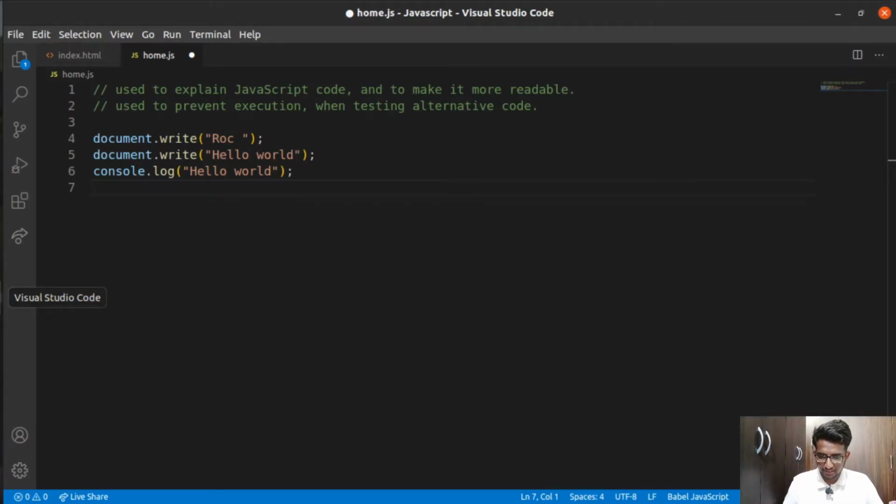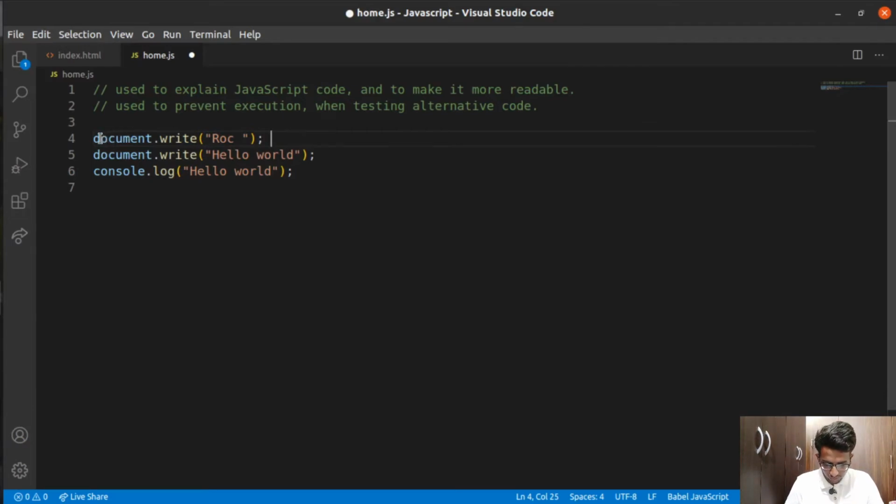Let's just make this easier. Take an example: you have written 500 lines of code, and if you come back to check your code after a week or later, you may find it difficult to recall which part of the code makes a certain thing happen. To make that easier for you, you can make a comment. There are two conventional manners of commenting. One, you can use two forward slashes, which will help you comment one particular line of code, or you can also give multiple-line comments, and I will show you that later.